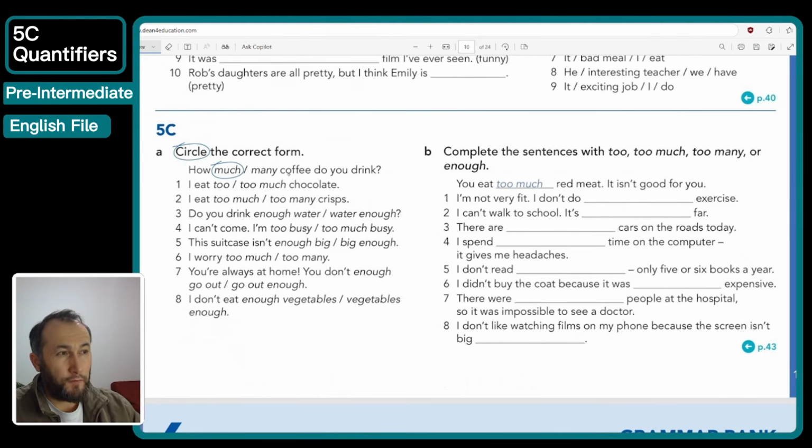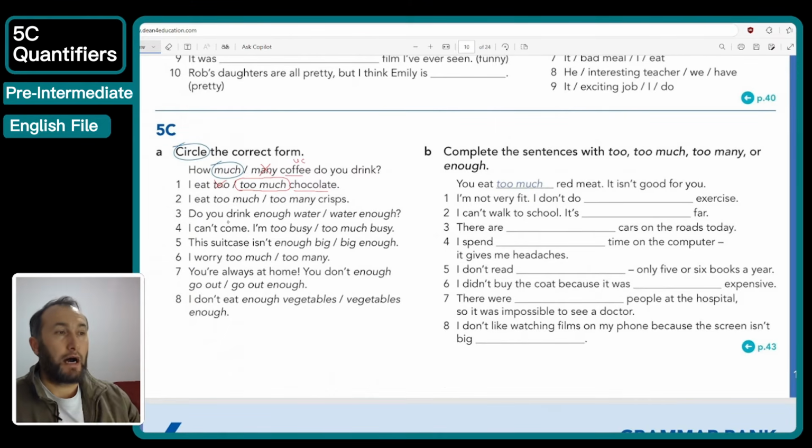Okay, so coffee is uncountable. That's why we use much, not many. Many we use with countable nouns, guys. The first one, number 1, I eat too much chocolate. Chocolate is a noun, so we must use too much, because too, when it's alone, comes with an adjective, like I'm too tired, I'm too scared. But here chocolate is a noun, so too much will be the answer. I'm going to remove that.